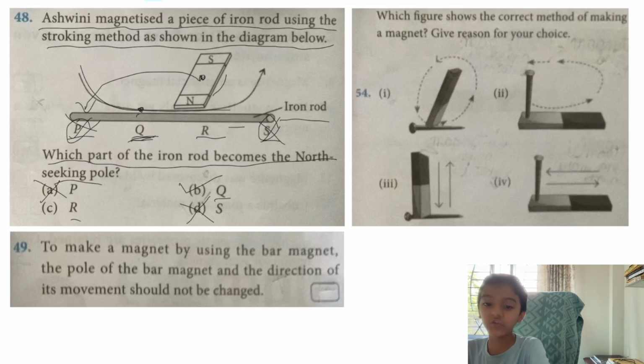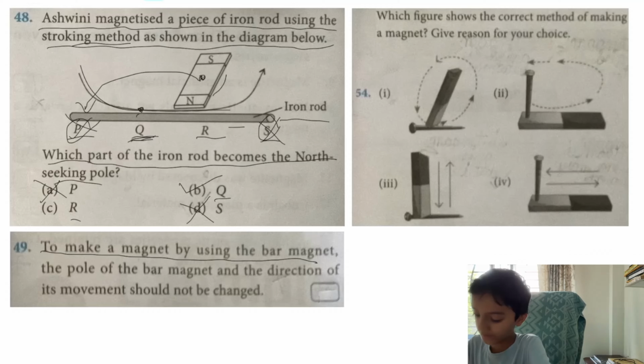Next question, which is true and false question. To make a magnet by using the bar magnet, like they are saying the stroking method itself from here, the pole of the bar magnet, any pole they are saying, north or south, and the direction of its movement should not be changed. Let me read it again. To make a magnet by using the bar magnet, the pole of the bar magnet and the direction of its movement should not be changed.